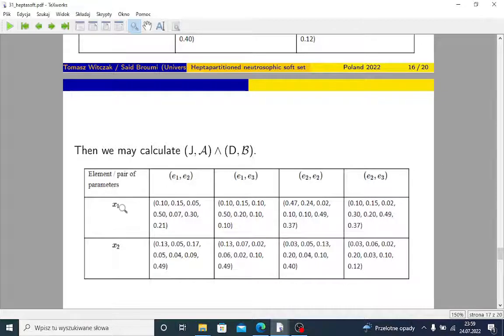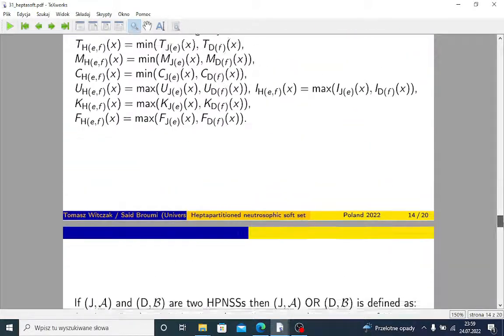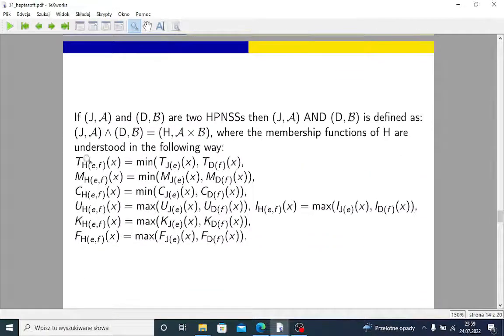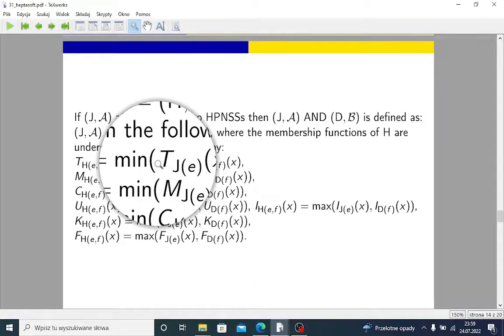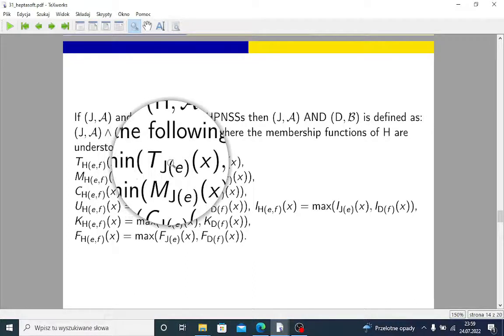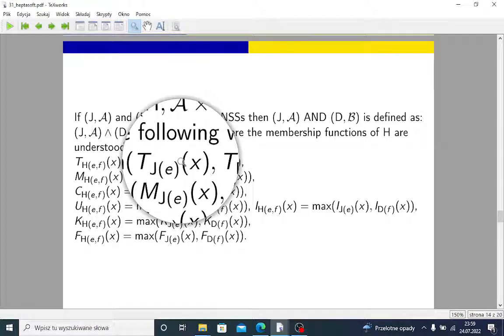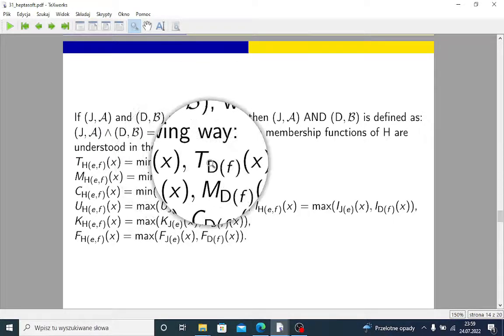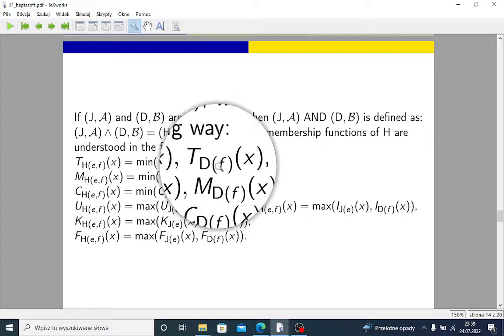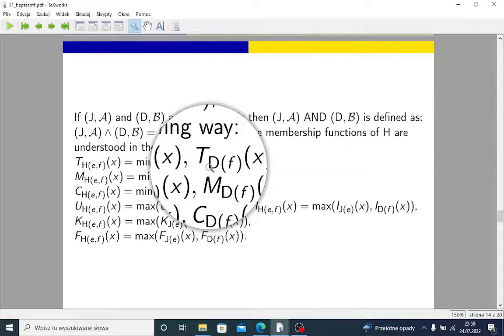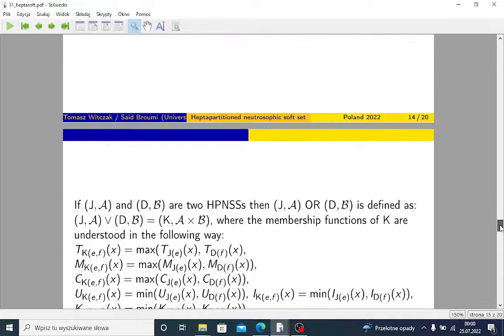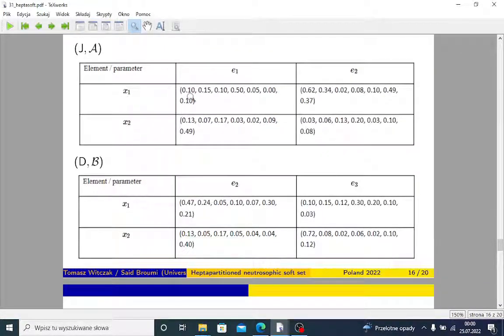And for example, x1 under the product of criteria E1 and E2, how may we calculate this? We take, as you can read here, in case of operation AND, truth should be calculated as the minimum of the truth value of x under the criterion E in the set J, and the truth value of x under the criterion F in the set D. So we take those two sets.